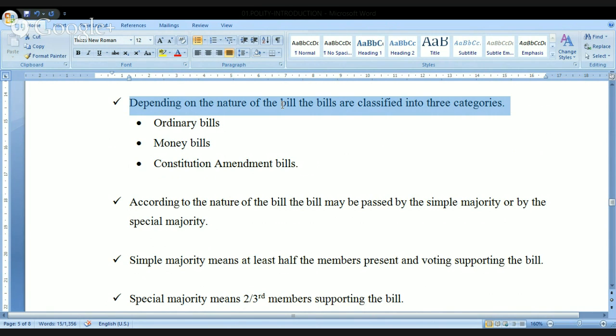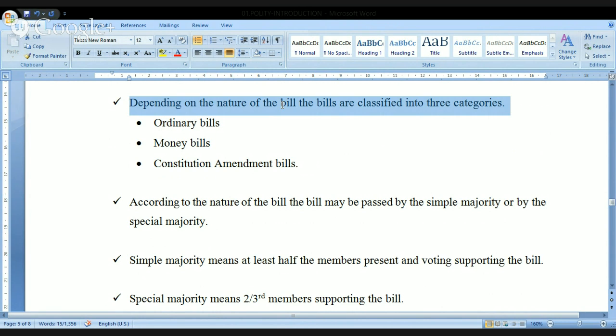Yesterday I told you amendment is nothing but the modification of the constitution, meaning the constitution itself has given a provision, a procedure, for how to amend the constitution, how to modify the constitution. If you want to modify the constitution, again a bill has to be introduced in the parliament.